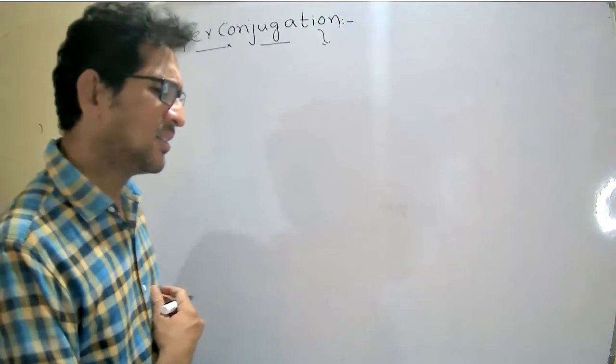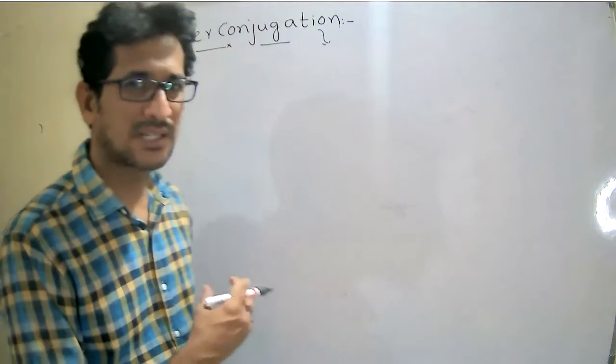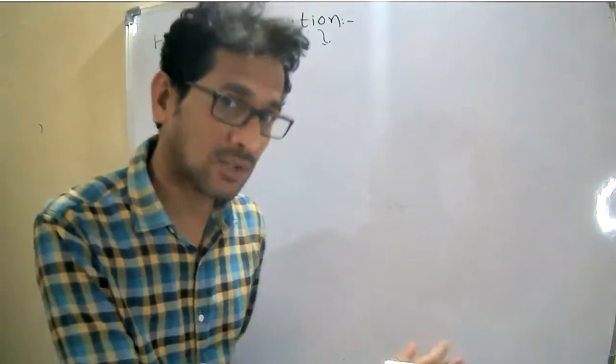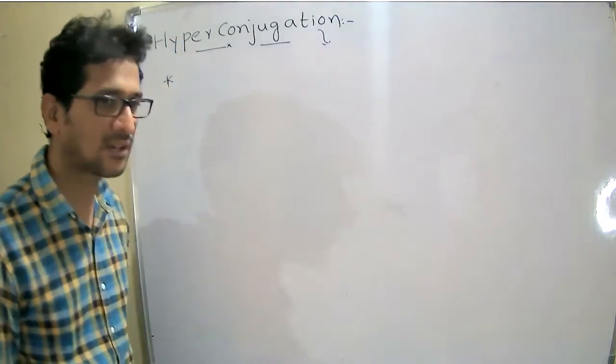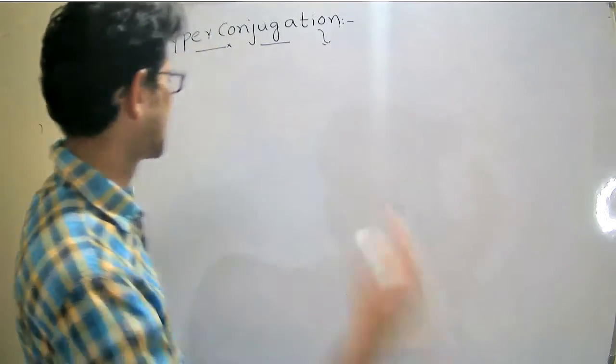But for the first time we are discussing the delocalization of sigma electrons with a pi bond, p orbital, etc.